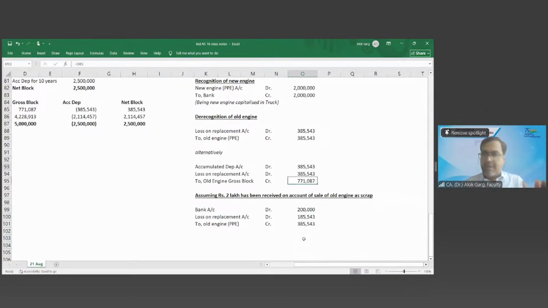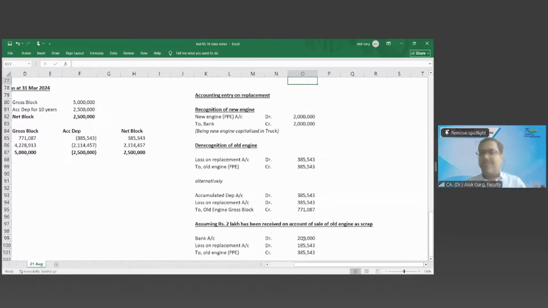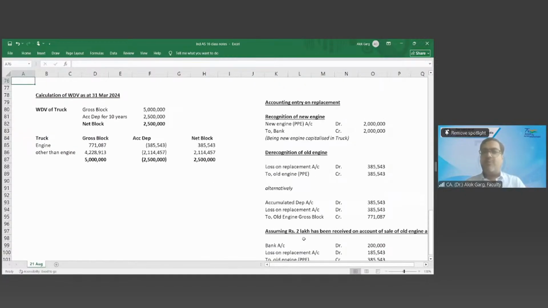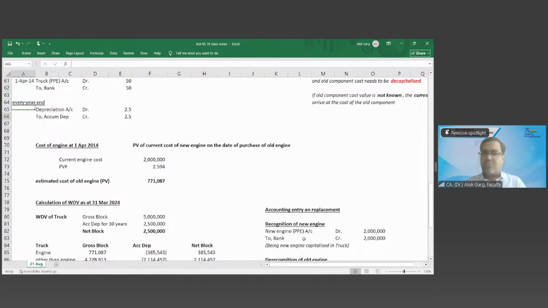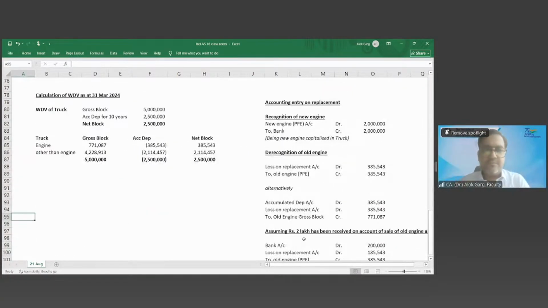So have you understood all this entry: recognition, derecognition, how to compute the old value, how to split the value, how to depreciate? Understood, sir. So what is my revised gross block and net block on 1st April 24?